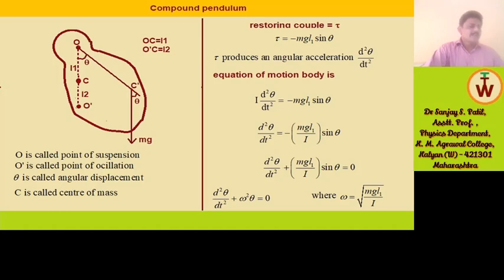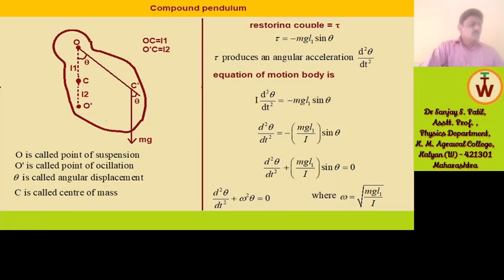When at rest, the center of mass of the body is situated at this point C. When it is at rest, that means the angle theta is 0, and the compound pendulum will not oscillate. At that time, theta will be 0, so it will be at the C position only, that is the center of mass position.